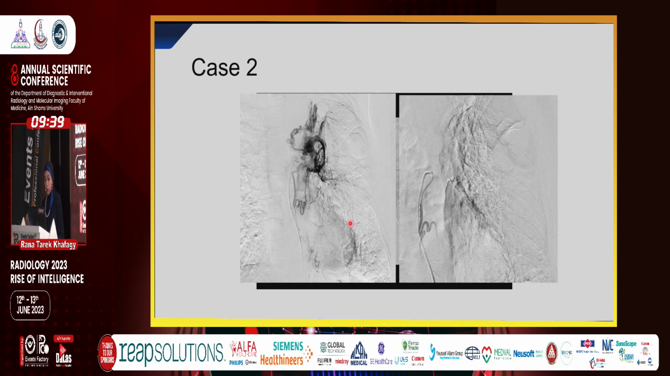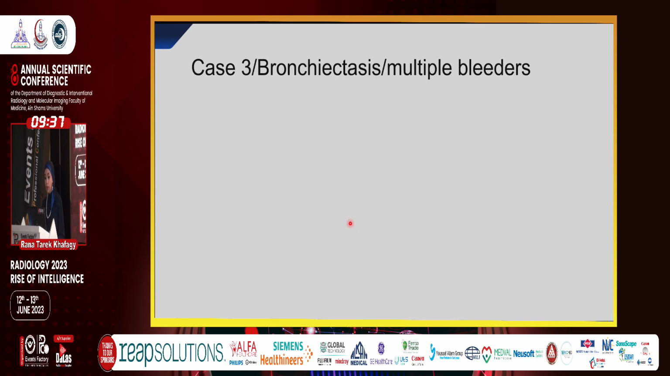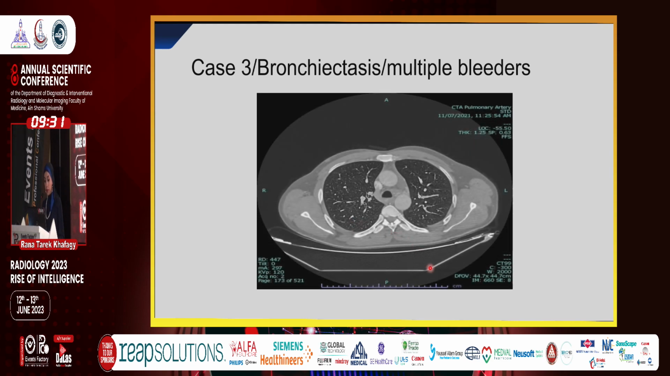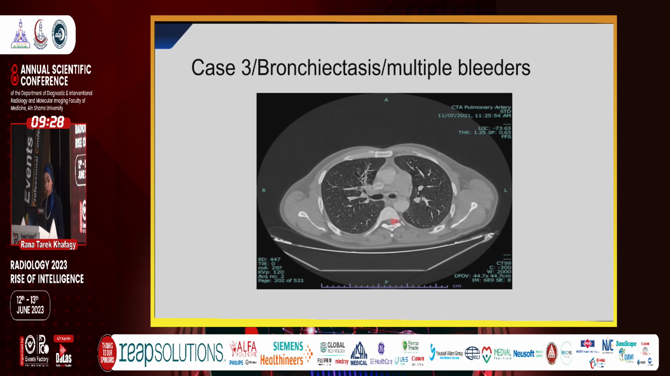So this is before and this is after. Okay, this is another case of bronchiectasis with multiple bleeders. We can see here the CT angiography was done. This is the lung window.